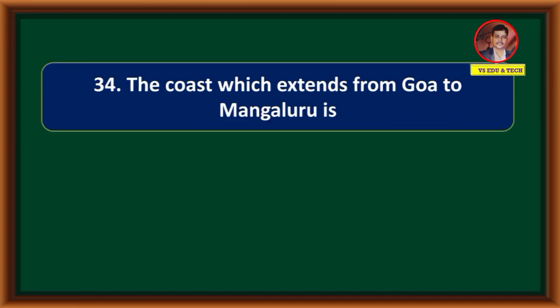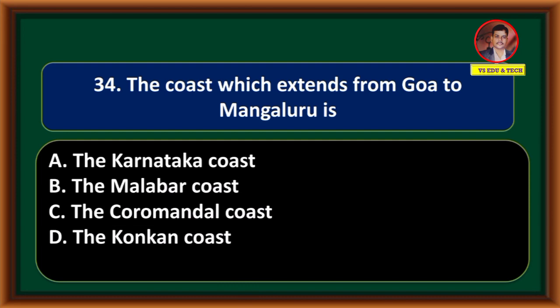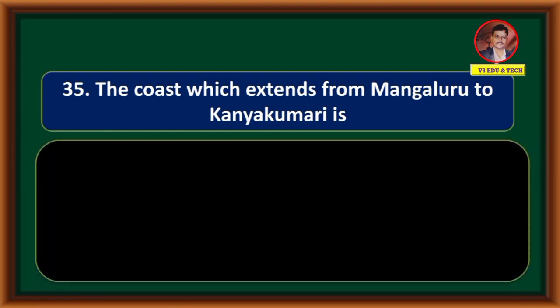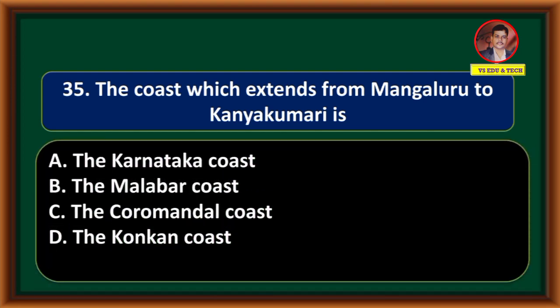The coast which extends from Goa to Mangaluru is the Karnataka coast, the Malabar coast, the Coromandel coast, the Konkan coast. Correct answer is the Karnataka coast. The coast which extends from Mangaluru to Kanyakumari is the Karnataka coast, the Malabar coast, the Coromandel coast, the Konkan coast. Correct answer is the Malabar coast.